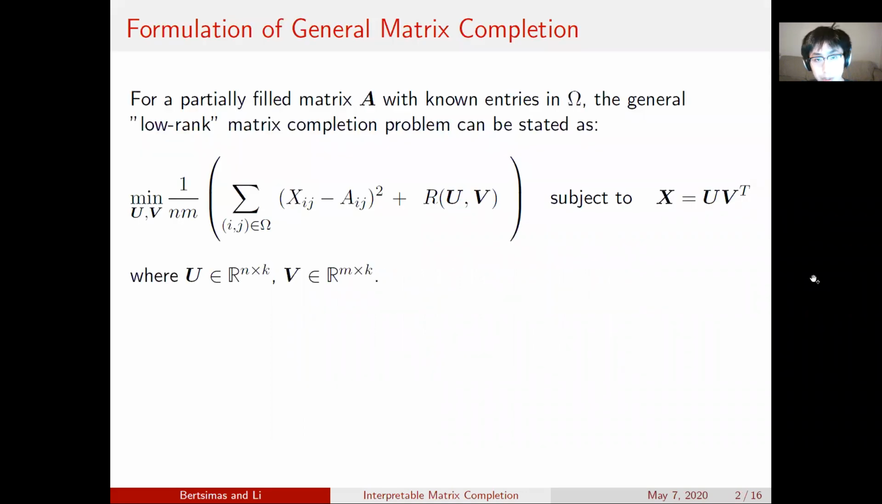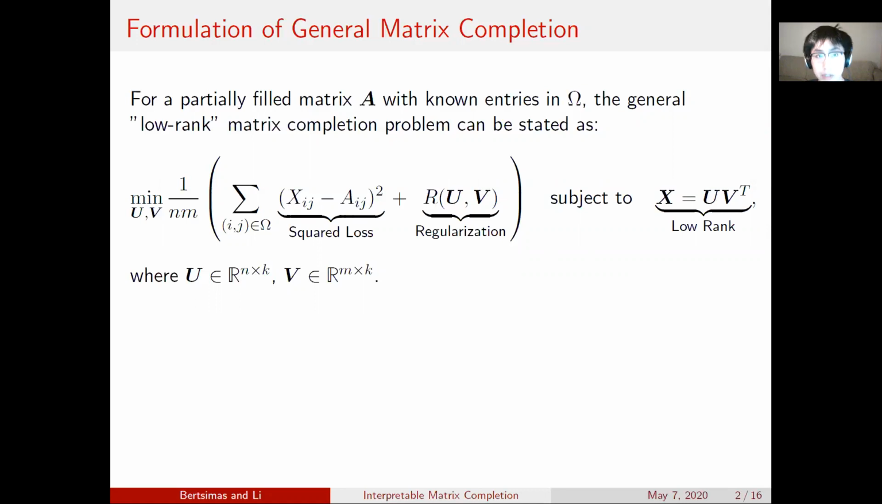First of all, some introduction into matrix completion. Matrix completion is a problem in which we're trying to fill a partially filled matrix using the low rank assumption. The general matrix completion problem with rank K can be formulated as follows, where we have the loss between the fitted matrix and the observed matrix A, plus some regularization term subject to the low rank constraint.